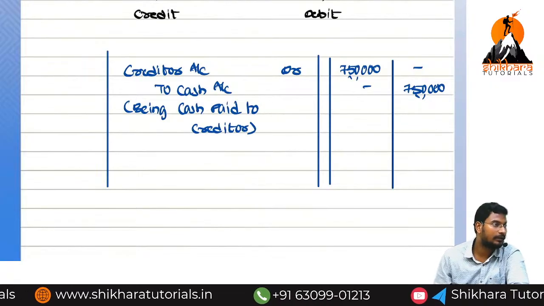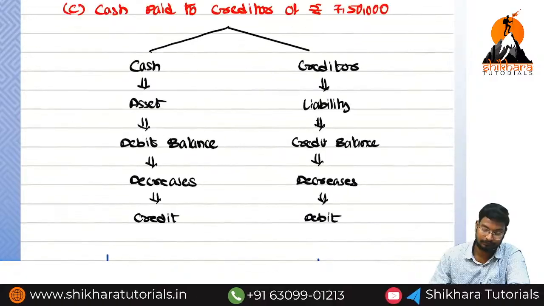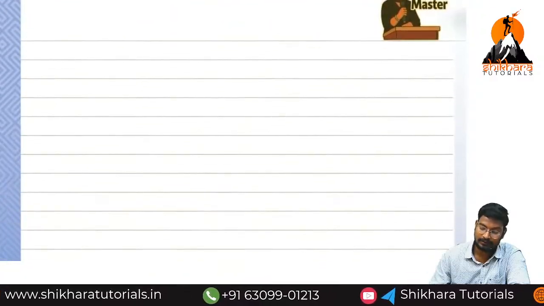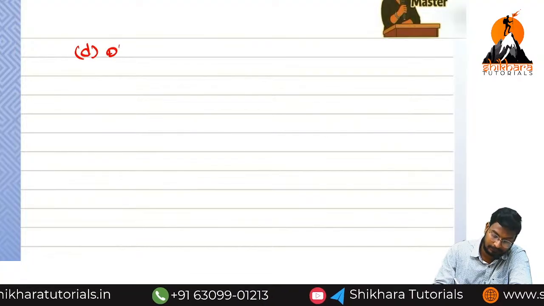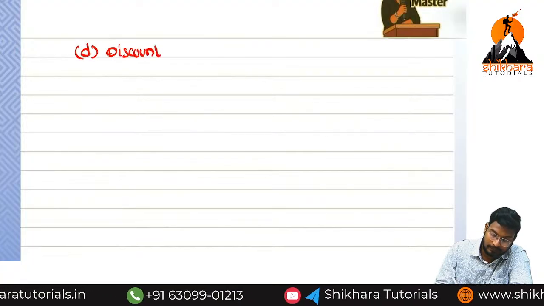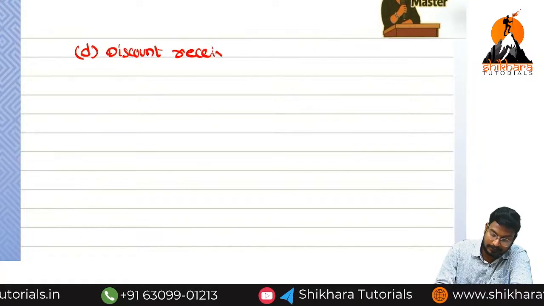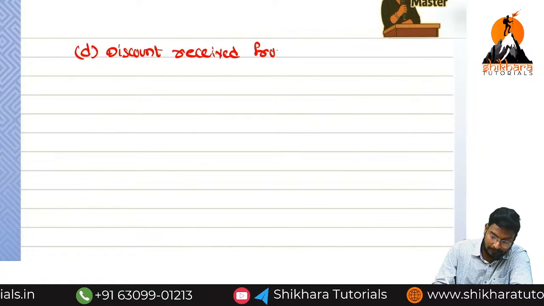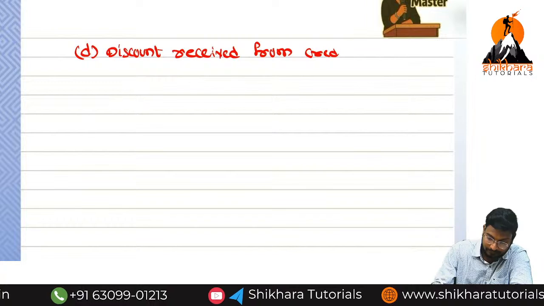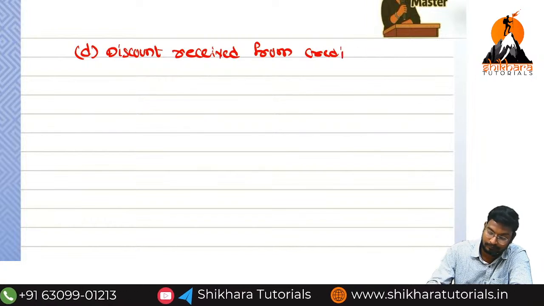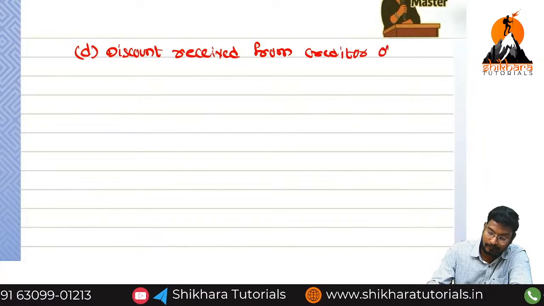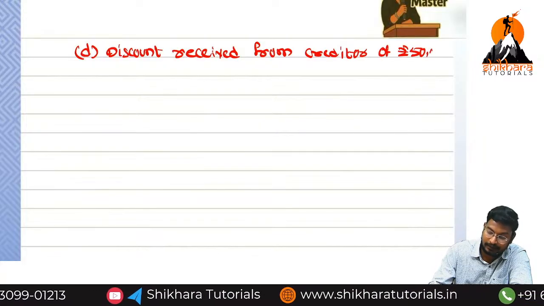Okay, guys, up to here. Next one. Discount received from creditor of rupees how much? Of rupees 50,000.